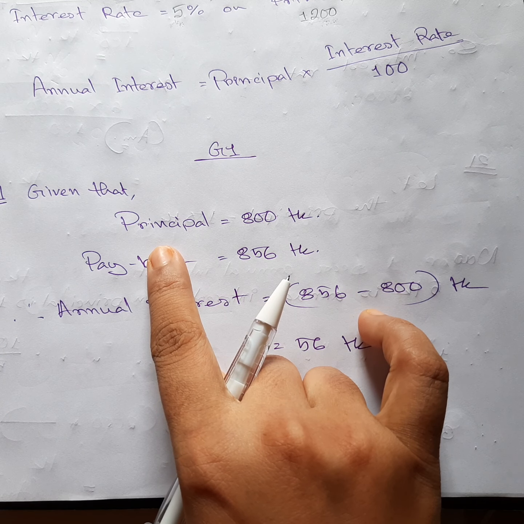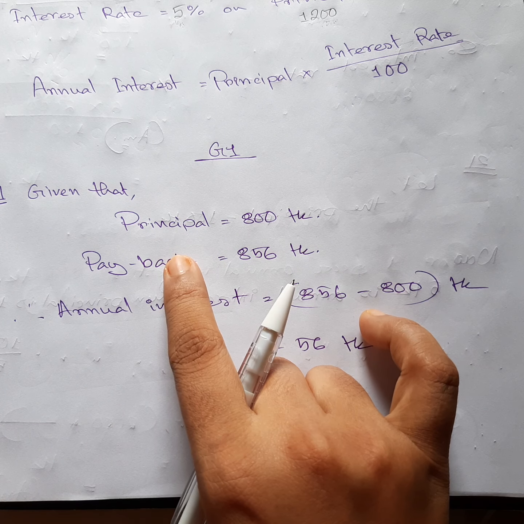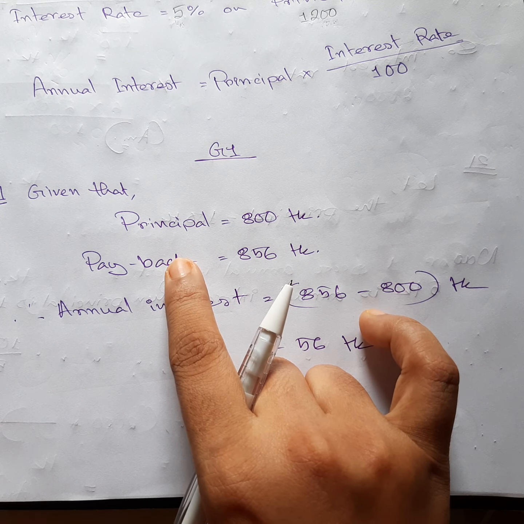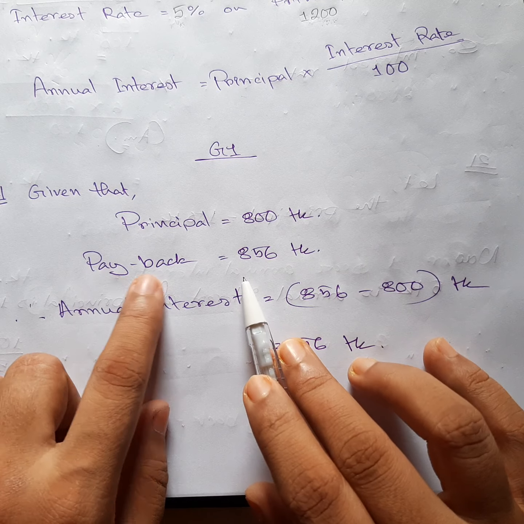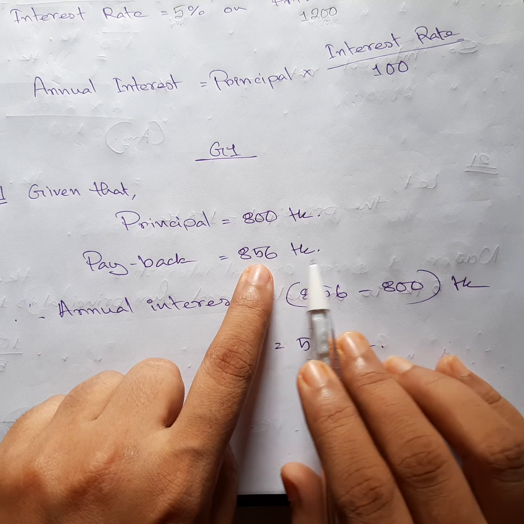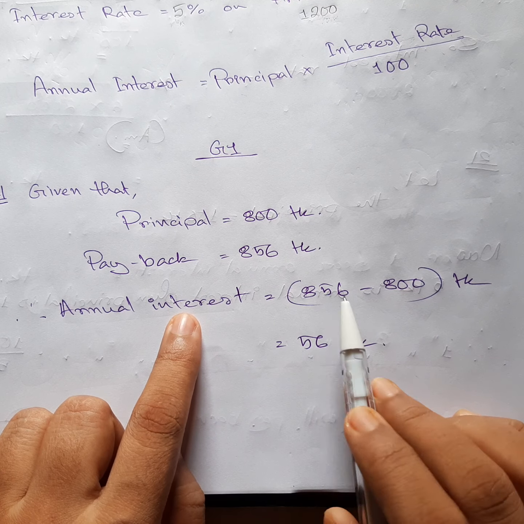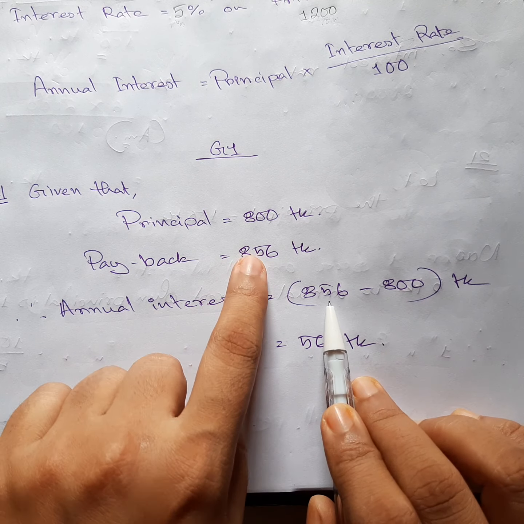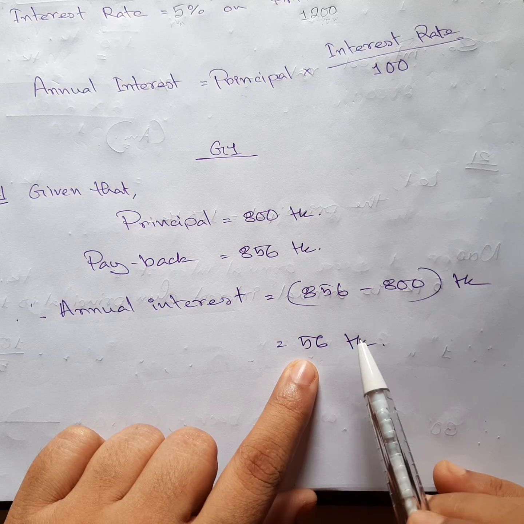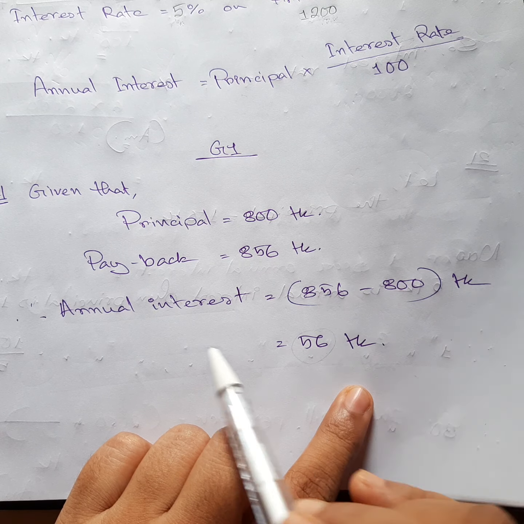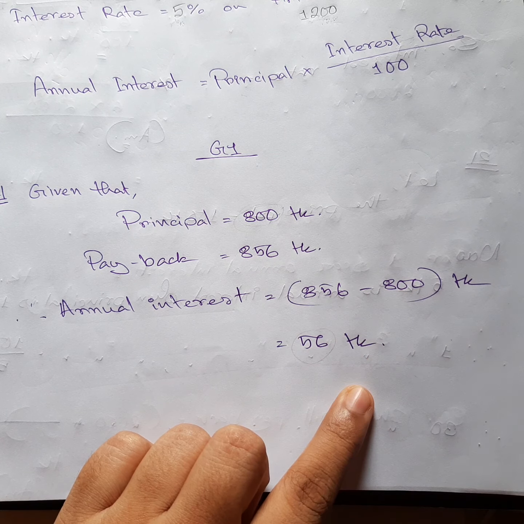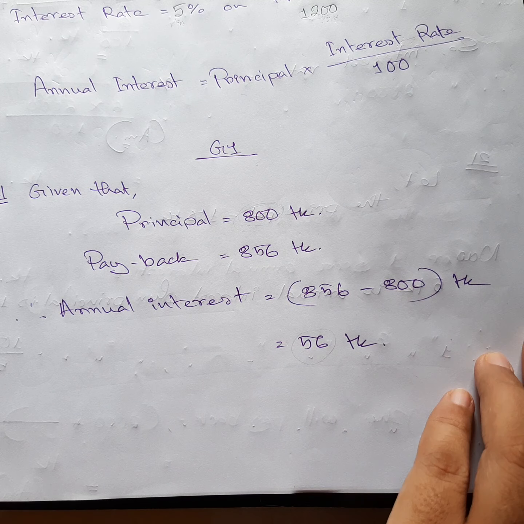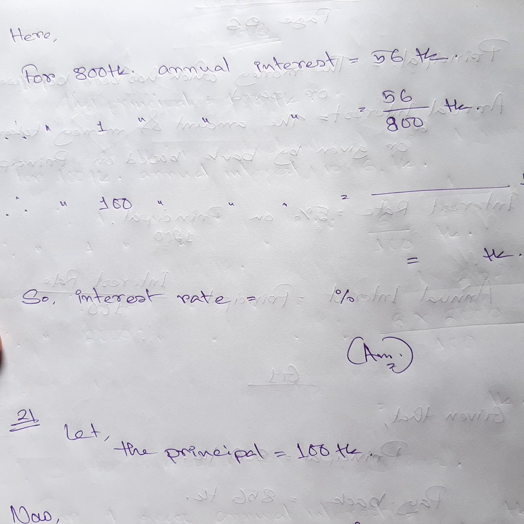First we are going to write down the information which is given in your textbook or in your question. You can see the principal is 800, the payback is 856, and the annual interest will be payback minus principal. The annual interest is 56 taka here. This is the annual interest for our principal, 800 taka. Let me show you more. This is the second part of the math.